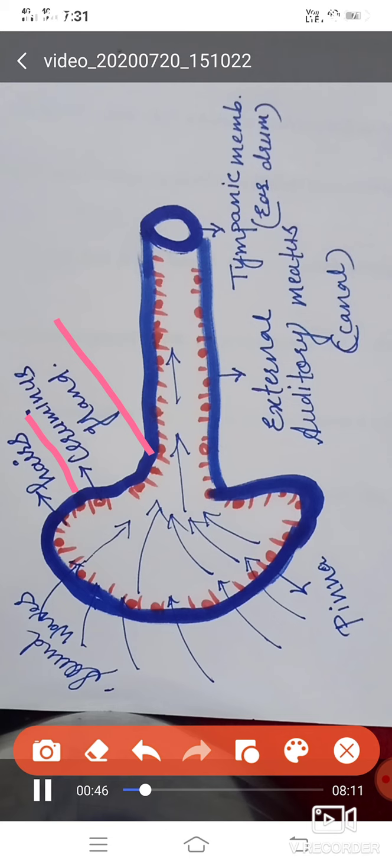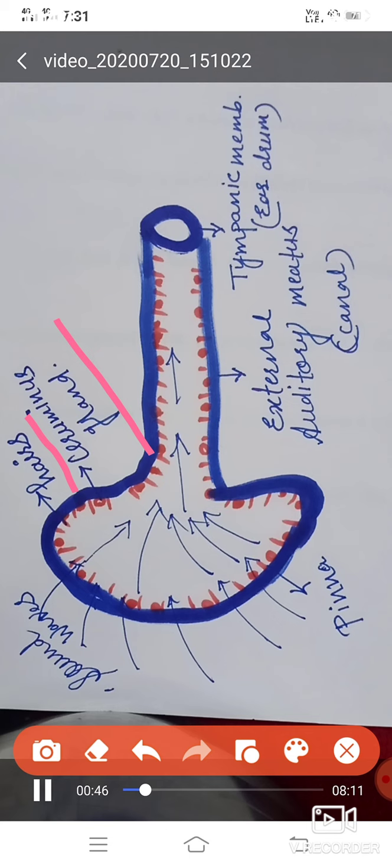And what does the ceruminous gland do here? The ceruminous gland secretes a waxy secretion, and that waxy secretion traps the dirt if it is present in the sound waves. Okay, it was all about the hair and the ceruminous gland, and it is the complete structure of the external ear.